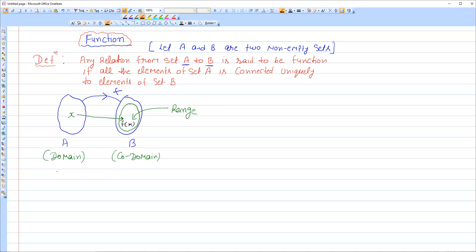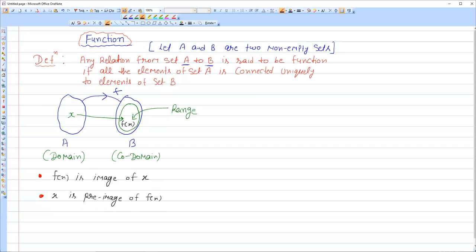So here we can say that fx is the image of x. These are some rules. So first point is that fx is image of x. And what about the second point? x is pre-image of fx.